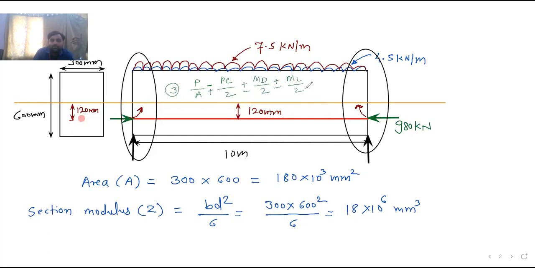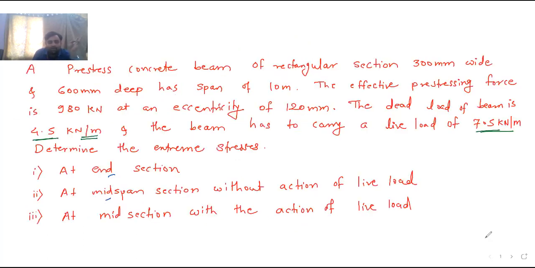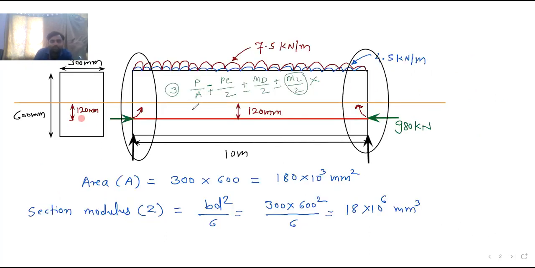All the loads will be there. For the second condition, you don't consider this. They ask you without considering this. If you consider everything, which condition is it? The third condition, at midspan section with the action of live load. So if you consider this whole equation, then it will be the third condition. But for the second condition, don't consider this quantity ML by Z, so that will be without live load. So I will write this equation now. I will erase from here first.